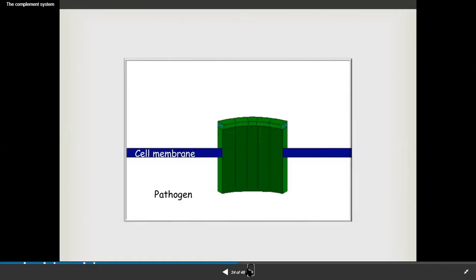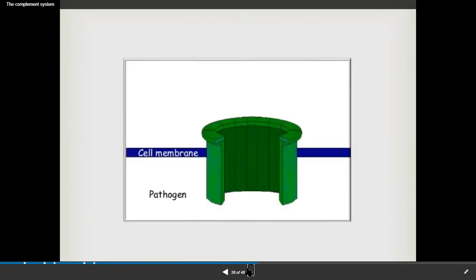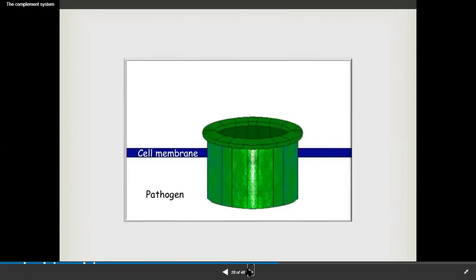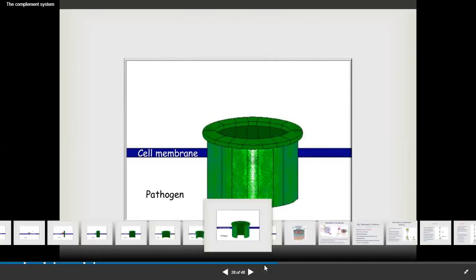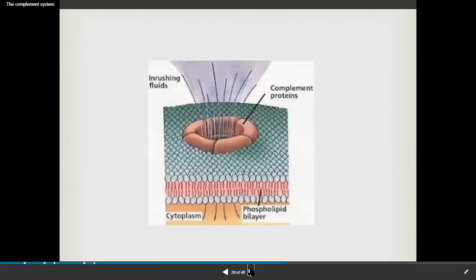It will be bound to the cell membrane surface, and it will make a pore here. This is the pore on the surface of the cell membrane, which will result in the killing of the bacteria. This is the diagram of the cell membrane of the pathogen, and these are the complement proteins.